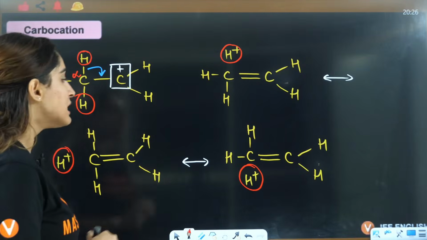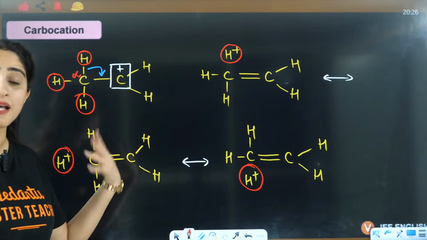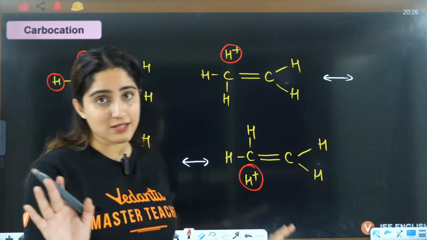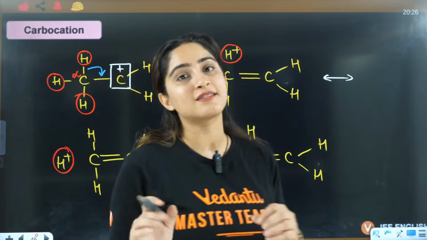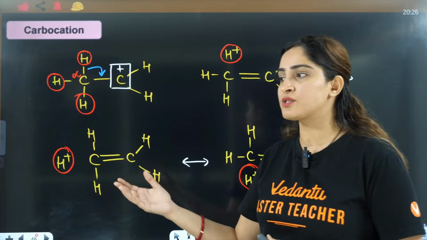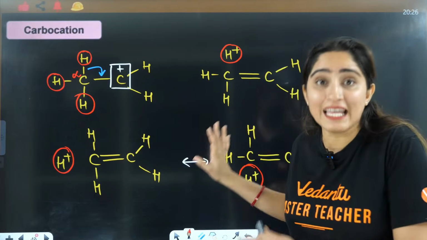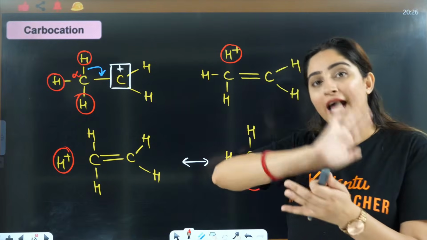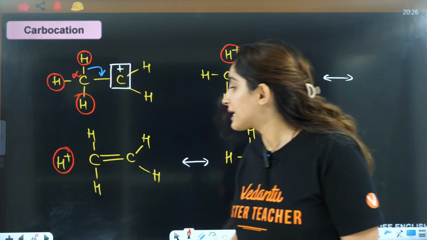This you should know. Till now they have not asked that kind of question, they just ask the application of hyperconjugation. But what if they ask which of the following is not a hyperconjugating structure? Even then you can answer, right? So that means full hyperconjugation you have done.